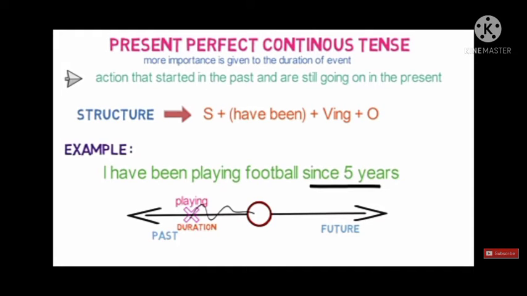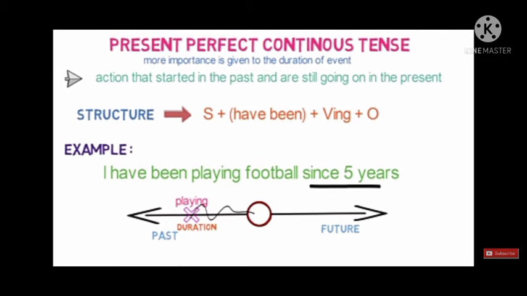Now see present perfect continuous tense: an action that started in the past and is still going on in the present. More importance is given to the duration of an event. So the structure is subject plus have been plus verb ing. An example: I have been playing football for 1 hour before you arrived. So here, in the timeline it looks like this: the event of playing started in the past and is still valid in the present.